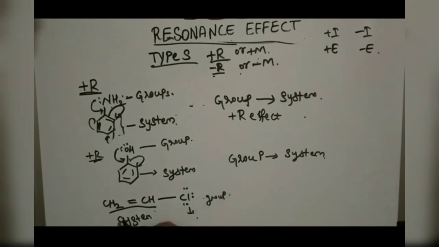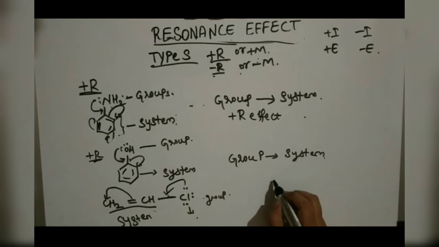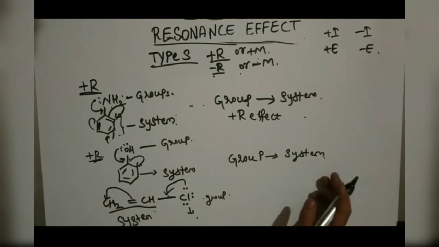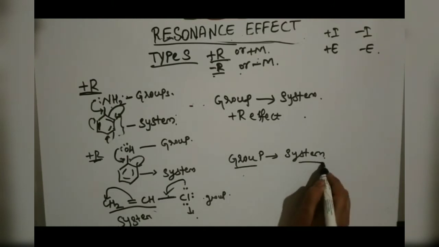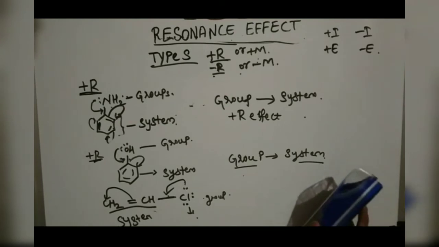So what is happening here also? The shifting of electrons is taking place from group to system: from the lone pair to the single bond, and from this double bond it goes here. Everywhere you should be aware that the valency of the atom should be satisfied. So whenever the transfer of electrons is from group to system, we call it a plus R effect. Now we will see the minus R effect.